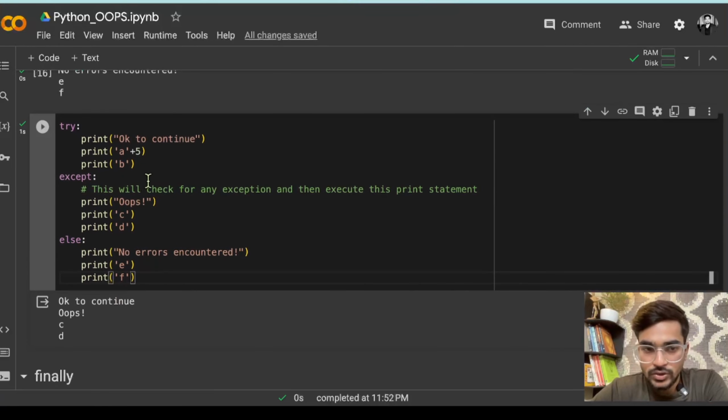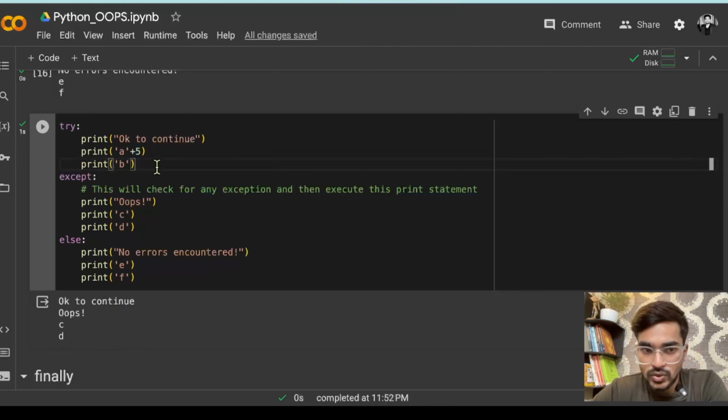So what I wanted to show you is that using try and except statements, you are able to handle the error. If there is an error, you can see it is jumping to the except block, but it is not giving an error. That means if you don't use a try and except block and just print these things, it will definitely give an error that this cannot be added, but it is not giving any error here. All the code is running smoothly.